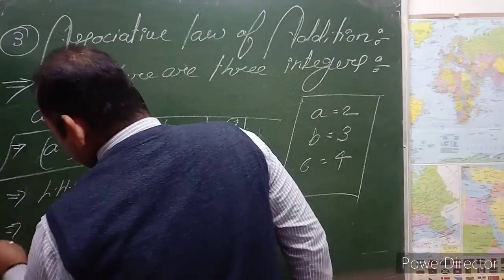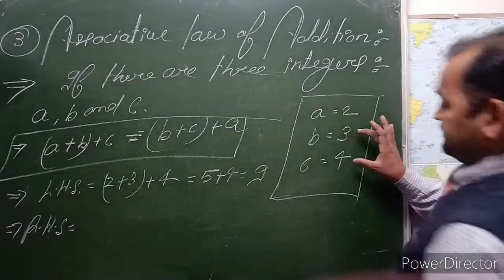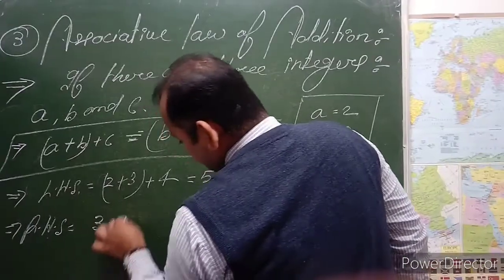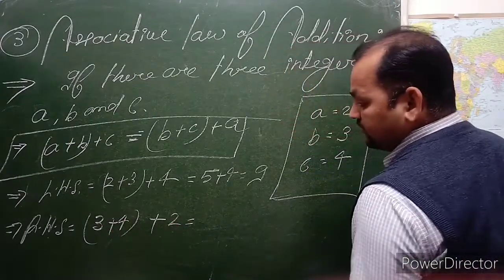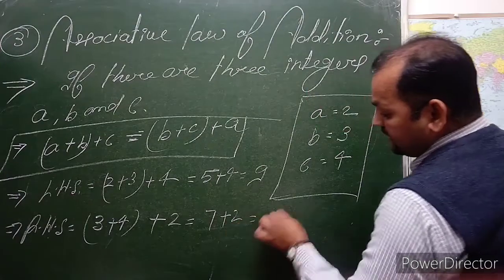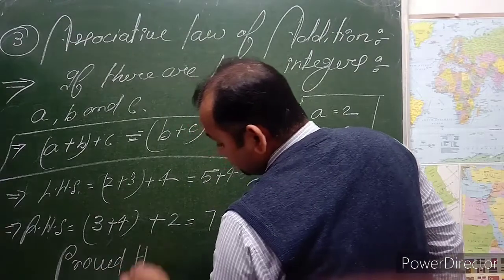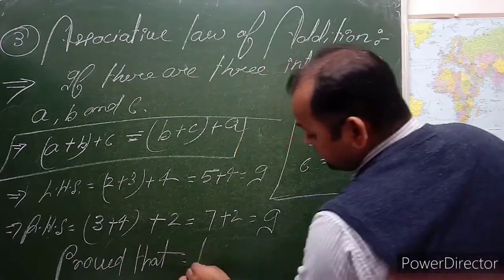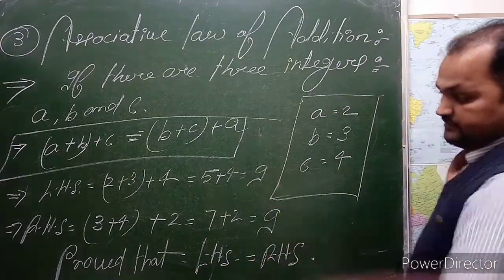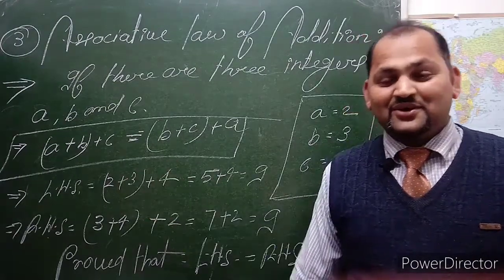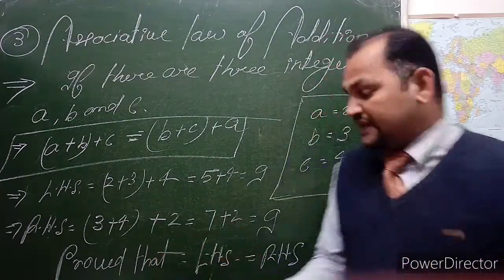The right hand side is equal to B plus C plus A, that is 3 plus 4 plus 2. So 3 plus 4 is 7, plus 2 equals 9. It proves that the left hand side is equal to the right hand side. That's it. I hope you are understanding. Very simple, very common.